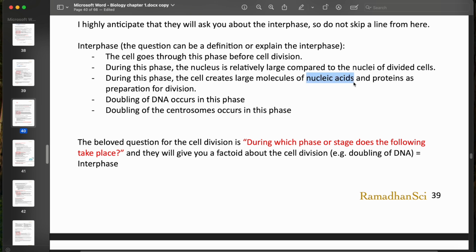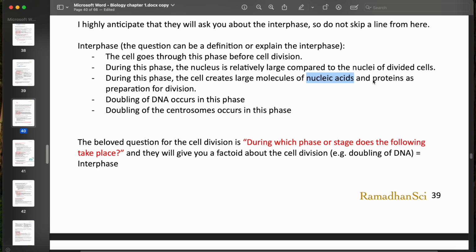So when I say doubling of the DNA, I'm technically doubling my nucleic acid. So this technically means the same thing a little bit, but in order to remember it anyways, in order to double my DNA, I have to double my nucleic acids. That's the basic thing that you have to know.